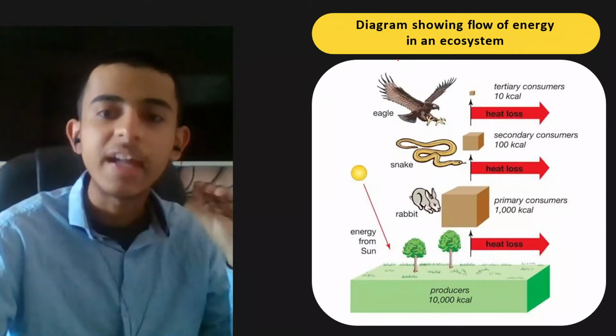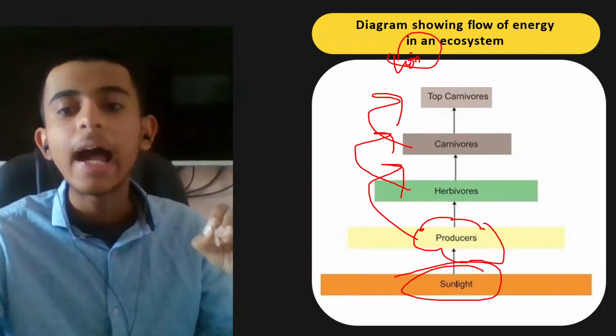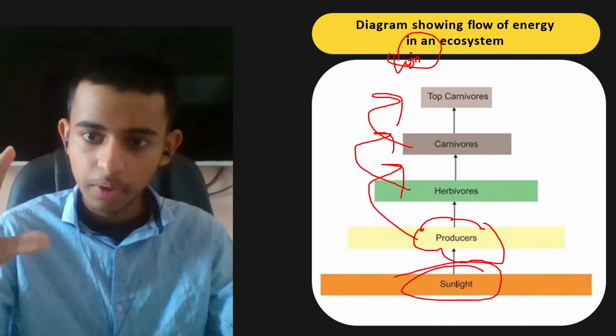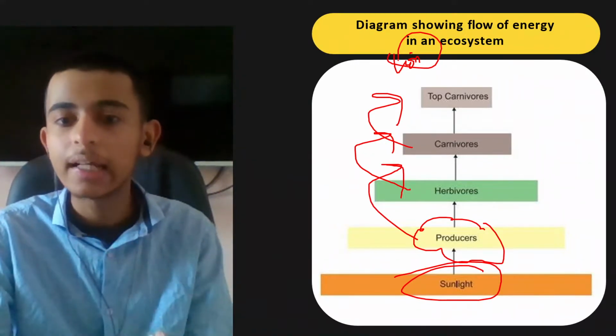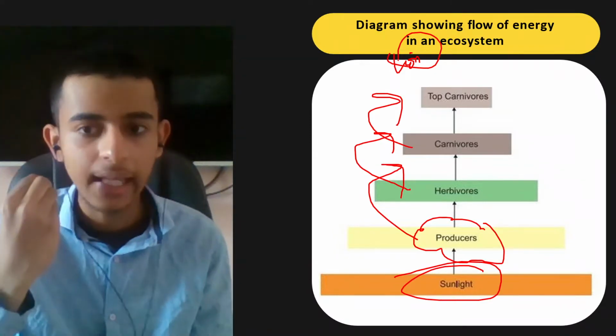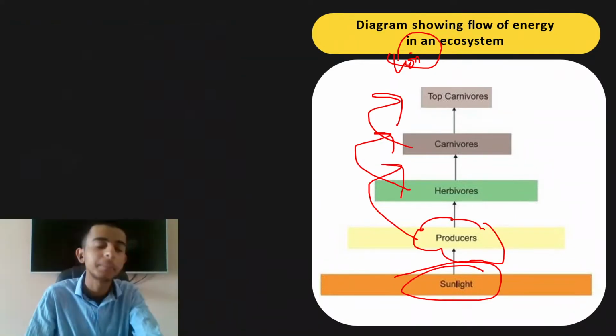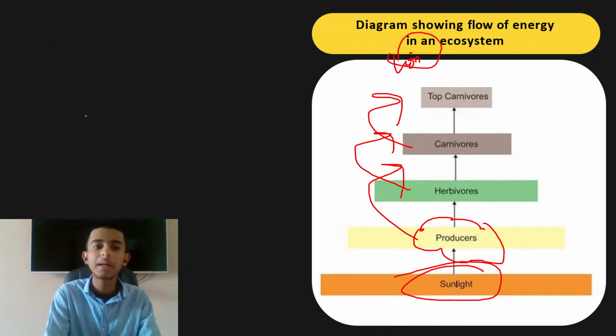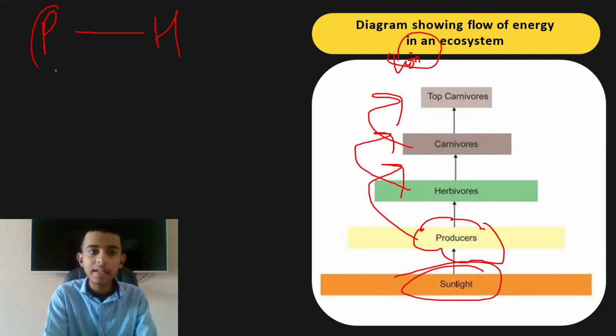Now, something very important, that energy flow from one trophic level to the other is just 10%. What do I mean by that? Understand now. Suppose I'm going from plants to the herbivores, then what happens? Whatever energy is consumed by plants through the sun, only 10% will reach the herbivore.